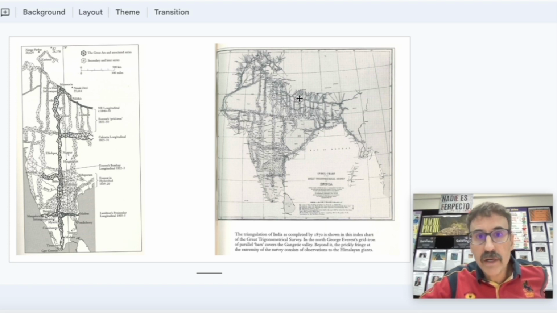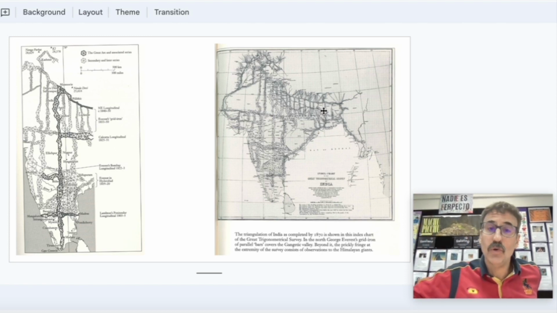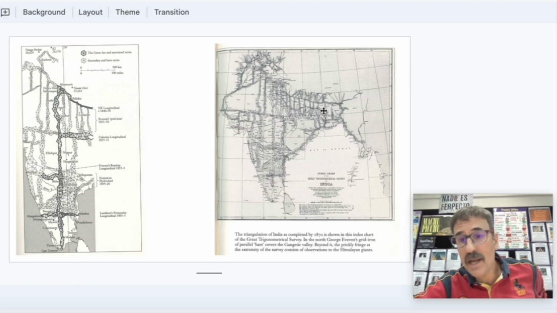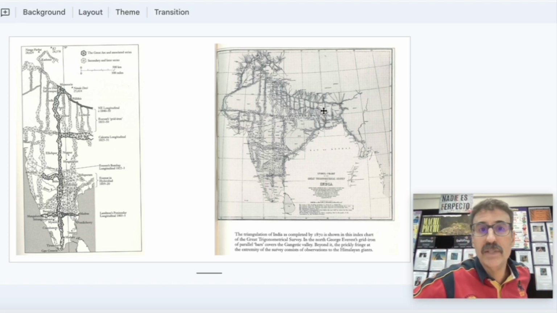And finally, they went through this area, measuring the Himalayas. And when finally they discovered that Mount Everest was the tallest in the world, his successor organizing this expedition, in honor of Everest, said, okay, we are going to call this mountain Mount Everest. However, Sir George Everest never saw this mountain.